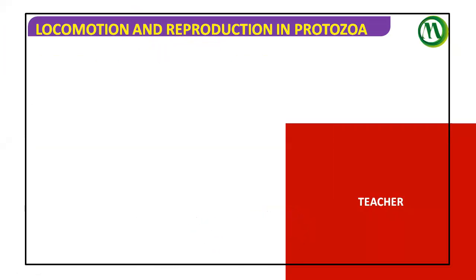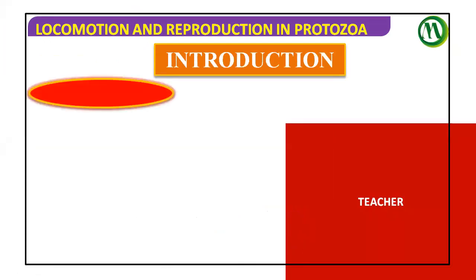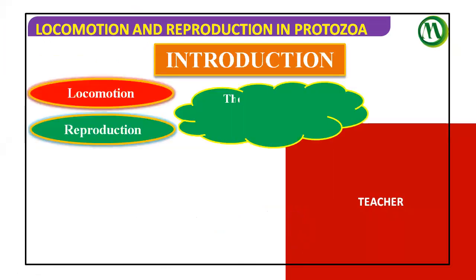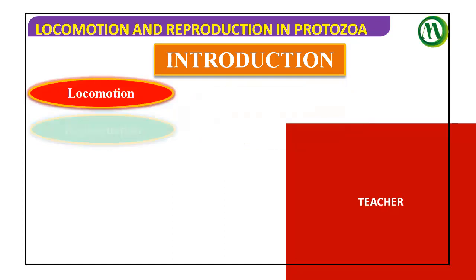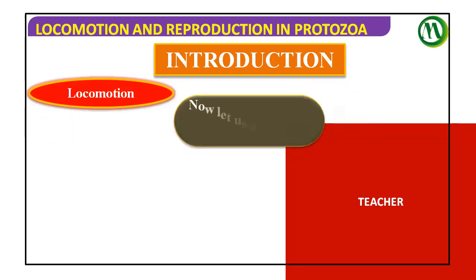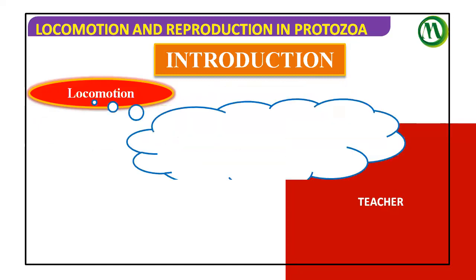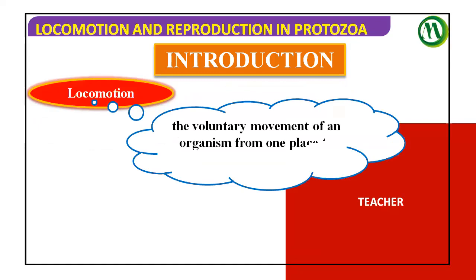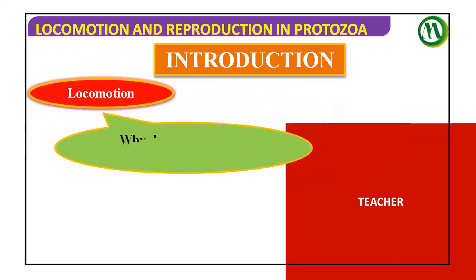So, what is locomotion? Locomotion means the movement of an organism from one place to another place. Locomotion and reproduction, these two are the unique features of any living organism. Let us see what is meant by locomotion: the voluntary movement of an organism from one place to another place.